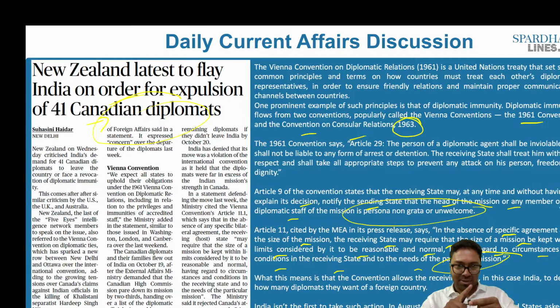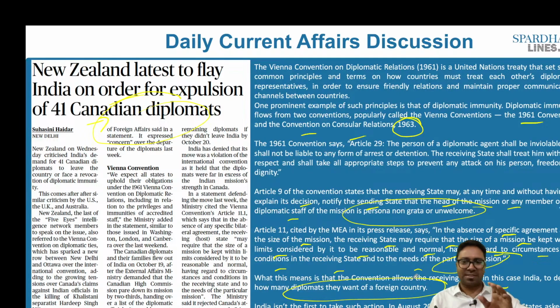If for example the embassy says that they require about 100 people for work, India may say no, the minimum number of people required is only 20. Only 20 people can be posted in the embassy. So this can also be done under Article 11 of the 1961 convention. What this means is that the convention allows the receiving state, in this case India, to decide how many diplomats they want from a foreign country.